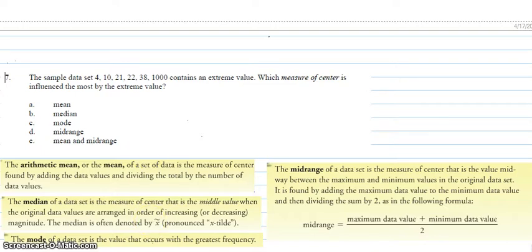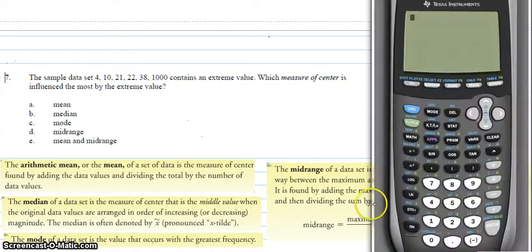Let me give you an example. Let's bring up the calculator. It's on, go to stat, enter. Let's enter some values in here. Let's enter 4. Oops. Now let me clear that out. Let's enter 4, 10, 21, 22, 38, and we'll enter 40 in here.